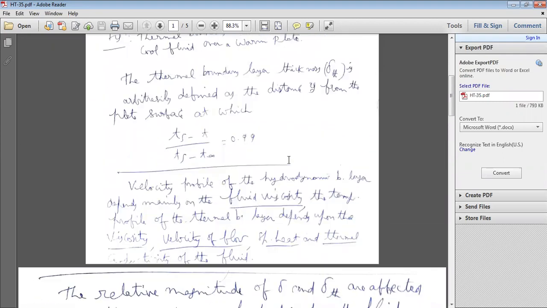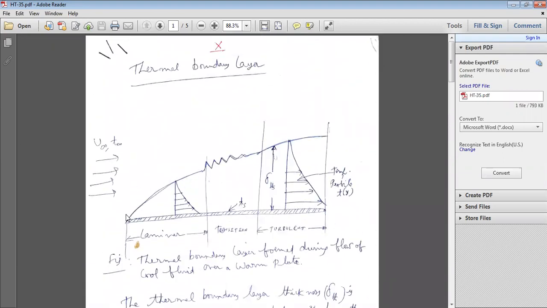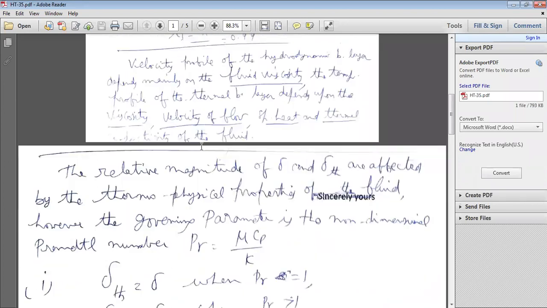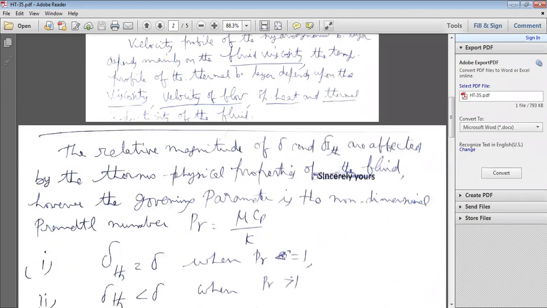So here in the hydrodynamic and thermal boundary layers, delta is the hydrodynamic boundary layer thickness, whereas delta TH is the thermal boundary layer thickness. Delta is the hydrodynamic boundary thickness. Delta TH is the thermal boundary thickness. So here the relative magnitudes of the hydrodynamic boundary thickness delta and the thermal boundary thickness delta TH are affected by